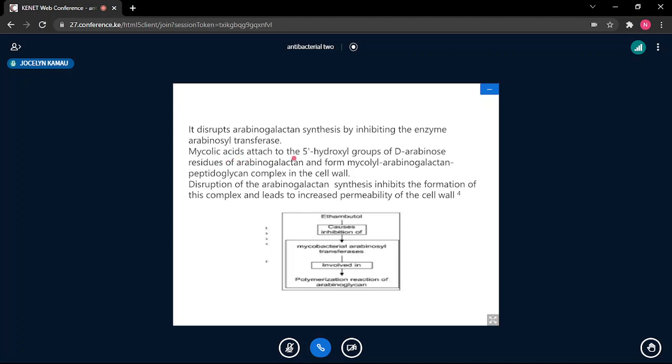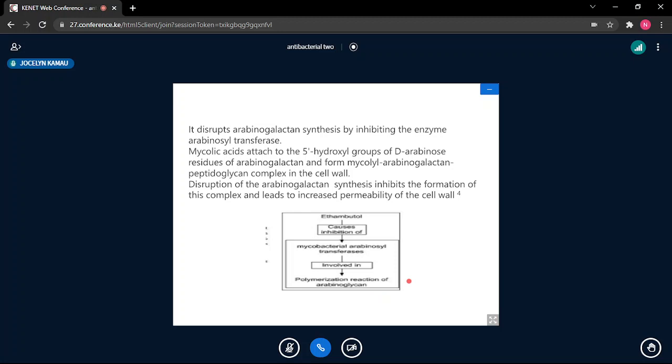So mycolic acid attaches to the 5' hydroxyl groups of D-arabinose residues of the arabinogalactan to form the mycolyl arabinogalactan peptidoglycan complex in the cell wall. Disruption of the arabinogalactan synthesis inhibits the formation of the complex and leads to increased permeability of the cell wall. So ethambutol causes inhibition of the mycobacterial arabinosyl transferase, which is involved in the polymerization reaction of galactan.